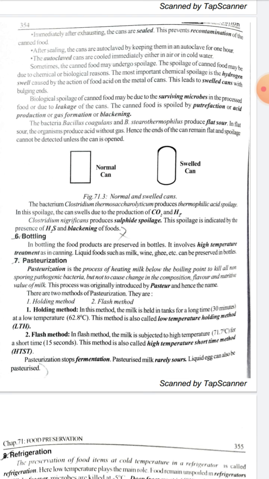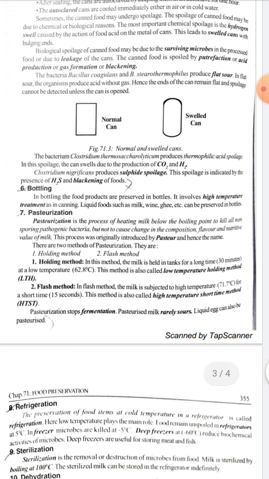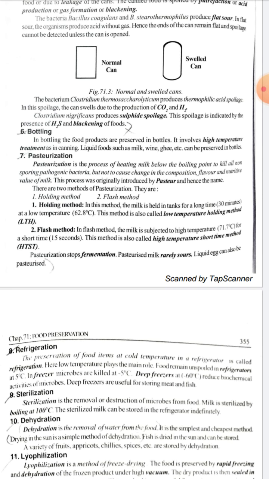There are two methods of pasteurization: the holding method and the flash method. In the holding method, the milk is held in tanks for a long time, that is 30 minutes, at a low temperature, that is 62.8 degrees Celsius. This method is also called the low temperature holding method. In the flash method, the milk is subjected to a high temperature, 71.7 degrees Celsius, for a short time, 15 seconds. This is called the high temperature short time method. So pasteurization stops fermentation. Pasteurized milk rarely sours, and liquid egg can also be pasteurized.